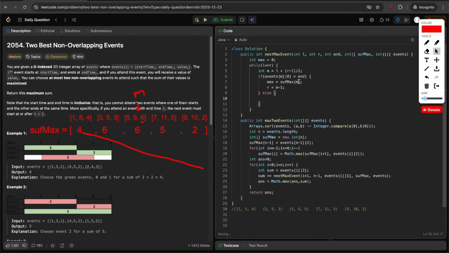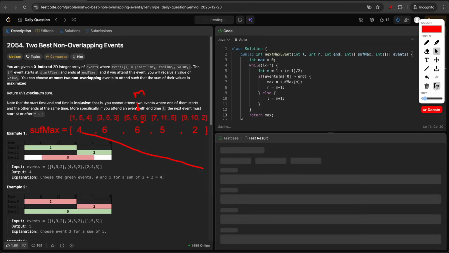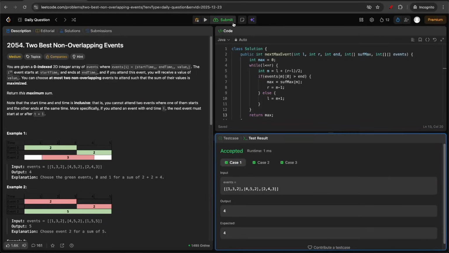indicates the current event is overlapping. So since the events are sorted in increasing order, if the current event is overlapping, then we should move forward in hopes that we will find a greater start time that will not overlap. So left equal to mid plus 1. And at the end, just return the max value. Okay, let me submit.